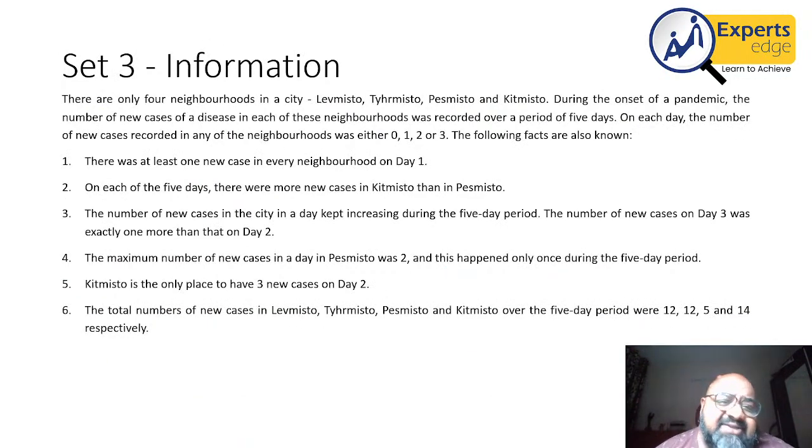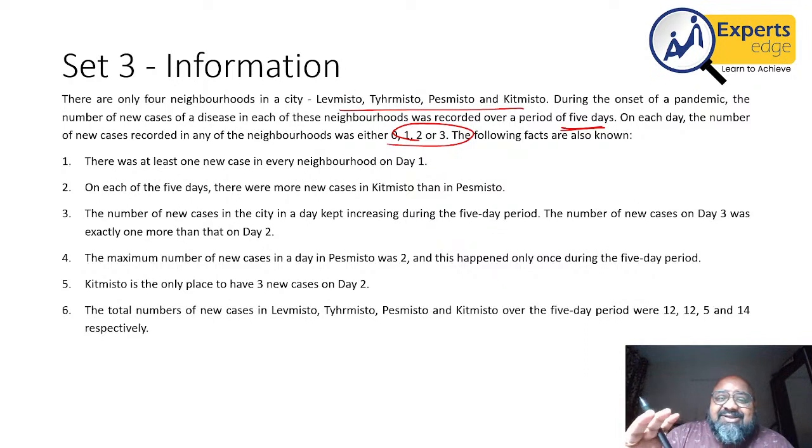Then there was this question which says there are 4 neighborhoods, L, T, P, K, during the onset of the pandemic, with the number of diseases on each. For this kind of set, clearly it is an arrangement set, and missing values are there. The values are for 5 days and 4 neighborhoods. Also, for each neighborhood, the only values I have to put in are 0, 1, 2, 3. The total value for any neighborhood or any day will not be very high. For example, if I put 3 for every neighborhood, the maximum possible number will be 15. Since the information is limited in that sense, I might do this question.